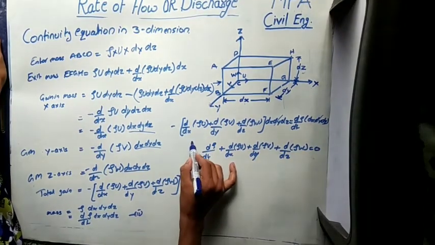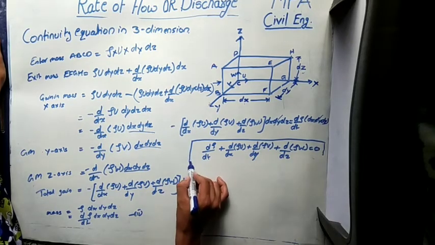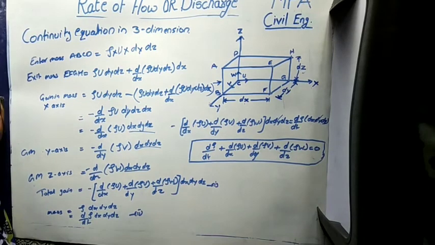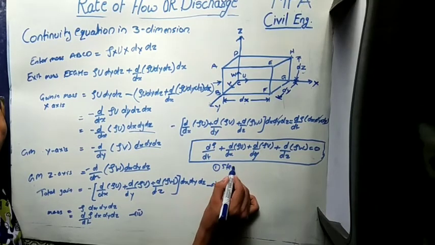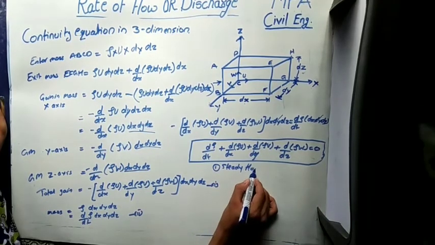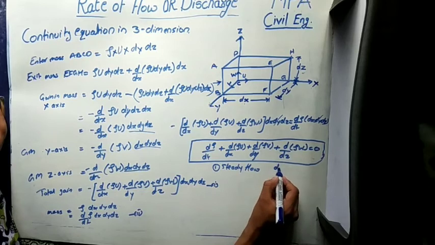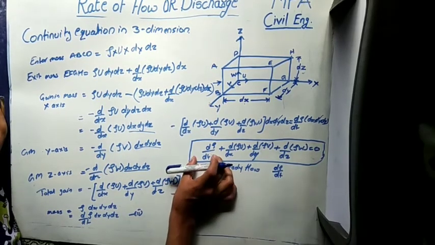This is the continuity equation in three dimensions in Cartesian form. This equation can be used for three flow systems. First is steady flow. In steady flow, the rate of change of density is zero, since this value becomes 0.